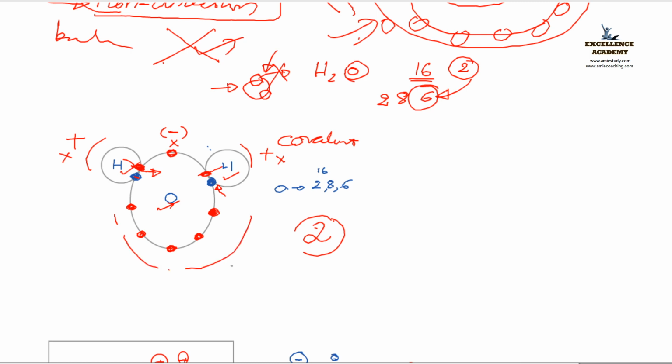What about the charges over here? This is negatively charged. So is it non-directional in nature? No. This side is of positive charge, isn't it? These two sides are positively charged, and these sides are negatively charged. So we have to say that the covalent bond is directional in nature. Why? The positive and negative charges are not uniformly distributed. Clear to all?